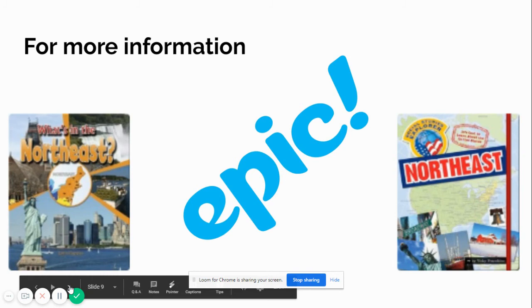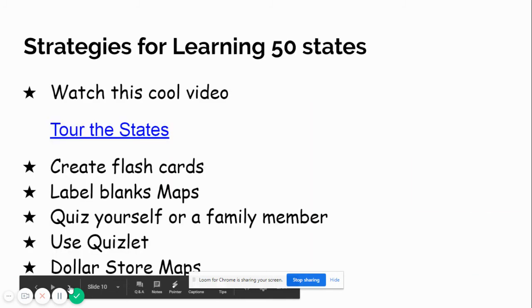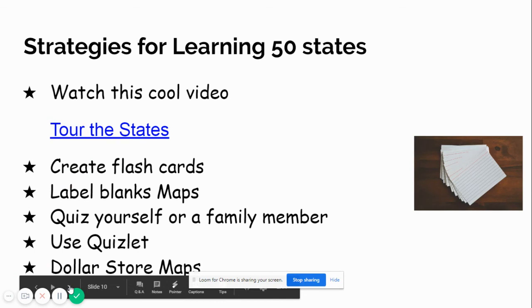And of course, if your teacher's on EPIC, there's more information through their books, What's in the Northeast and Exploring the Northeast. And for your strategies for learning the 50 states, these are the last 9 and sometimes hard to recall, especially states like New Hampshire and Rhode Island and Connecticut. Those are often the most missed capitals to recall.